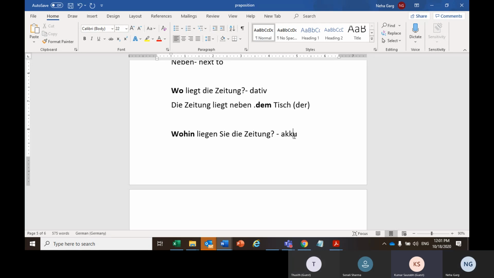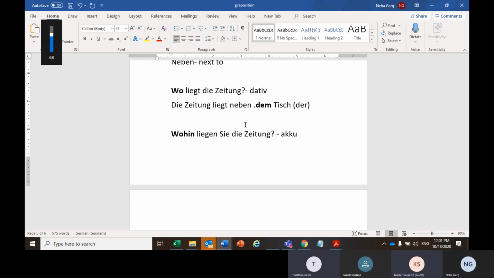So wohin mainly refers to movement from one place to another place. There are two things which you have to take care of. If there is a question where wo or wohin is specifically mentioned, then no brainstorming is needed. Wo is simply dative, wohin simply accusative. But if there is no question and you have to make a statement, then you have to pay attention to the action. If there is a movement in your action, there are two things, as I said, action and movement.